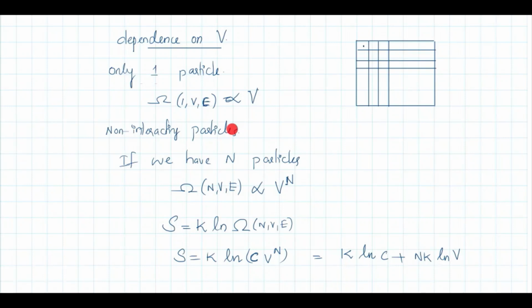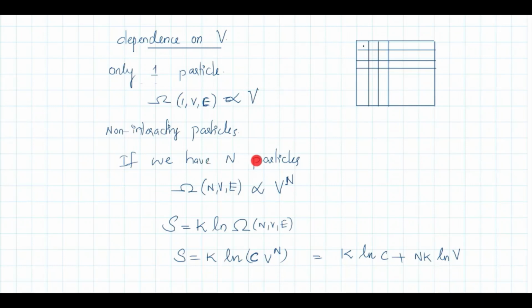Suppose we have two particles. Since they are non-interacting, the second particle can occupy any of these sites independently. It will not affect the position of the first particle. There are as many options for the second particle as for the first particle. So for the second particle, the number of microstates is also proportional to V. Since they are independent, the total number of microstates of both particles will be V into V, V square.